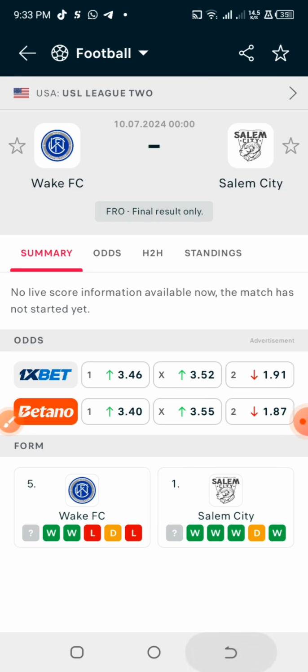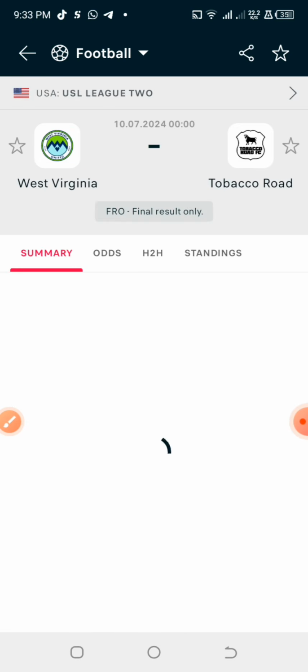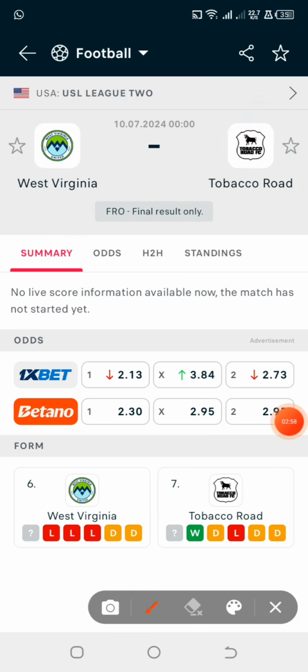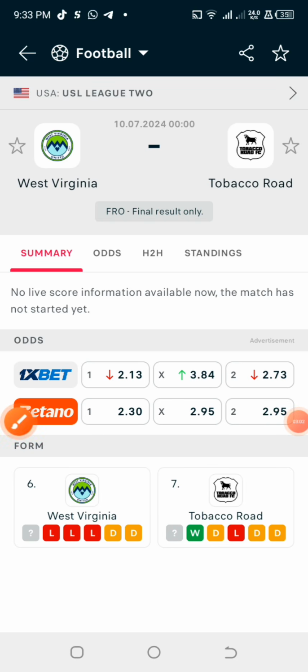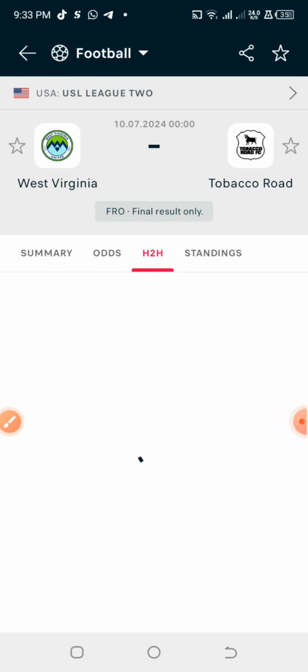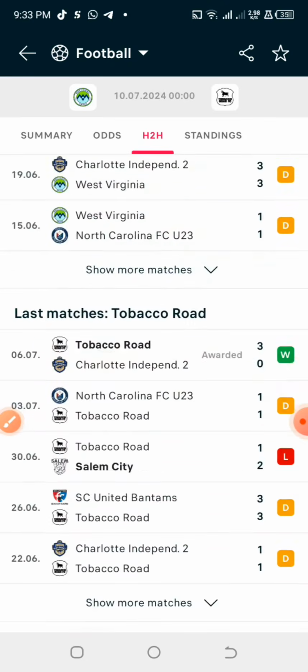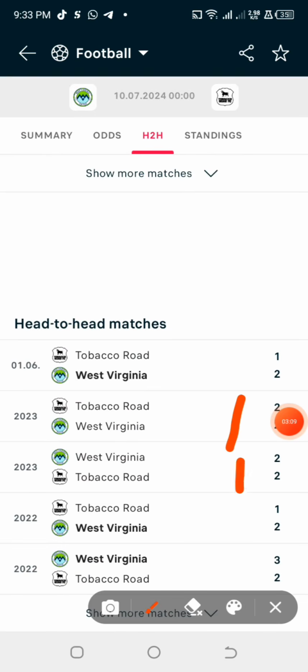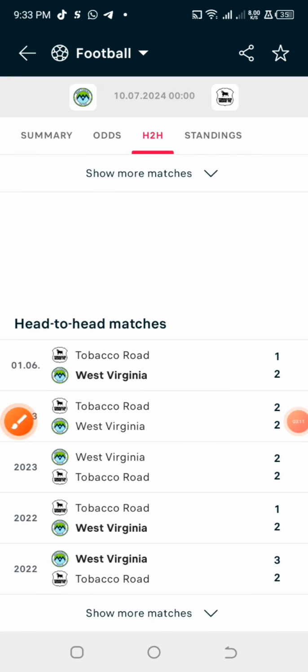Now let's check this particular game also. The away team in the game I showed you earlier didn't lose any match. But in this game, West Virginia and Tobacco Road, fortunately they provided the odd. They gave the home team 2 odd and the away team 2 odd. Checking their last previous game against each other, you can see an occurrence of straight draw in it.